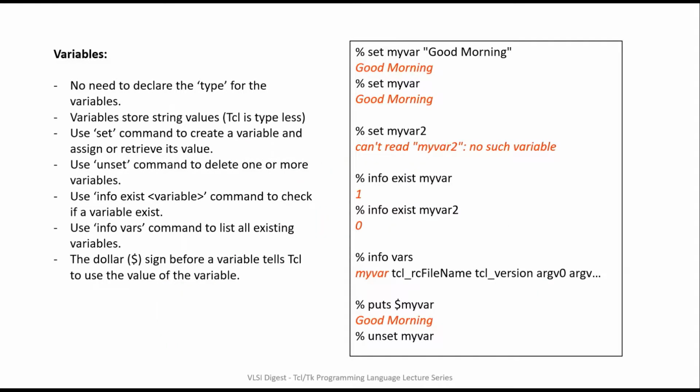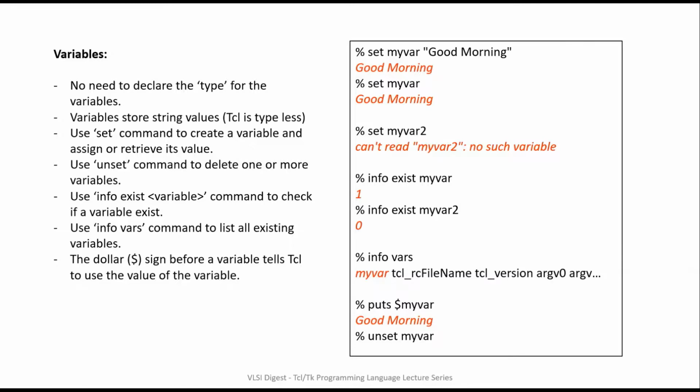Now let's talk about variables. We use the set command to create a variable, and once a variable is defined, we can again retrieve its value using the same set command as shown in the example on the right side. We don't need to declare the type for the variable as Tcl is typeless and its variables store string values.